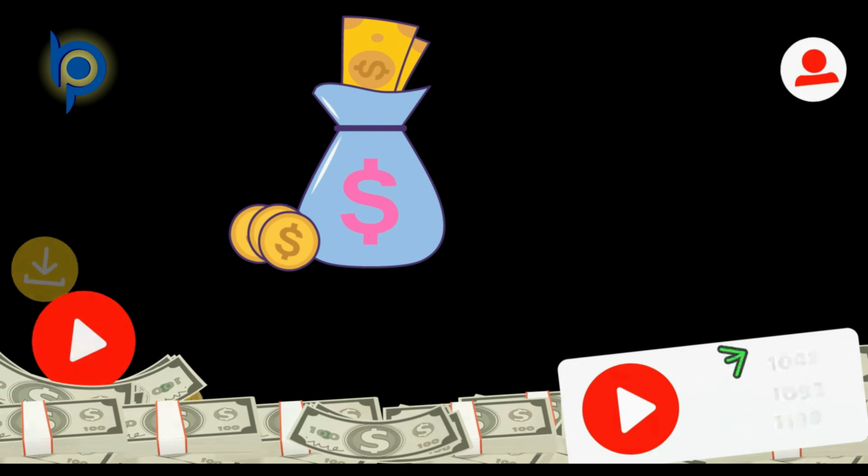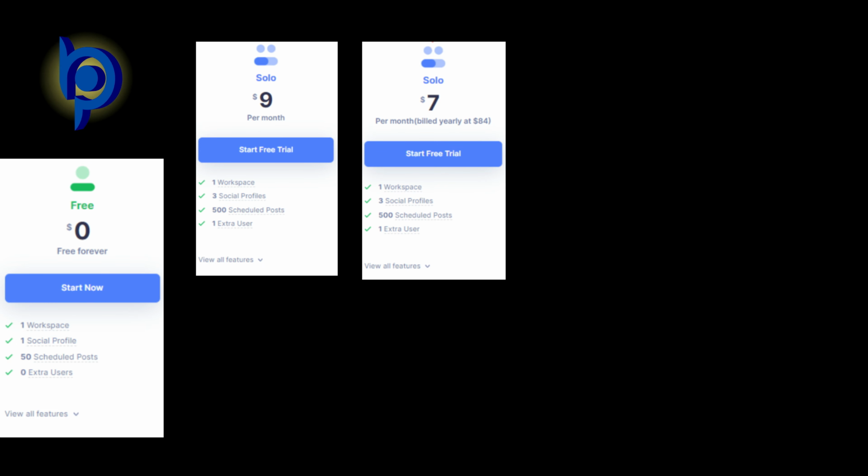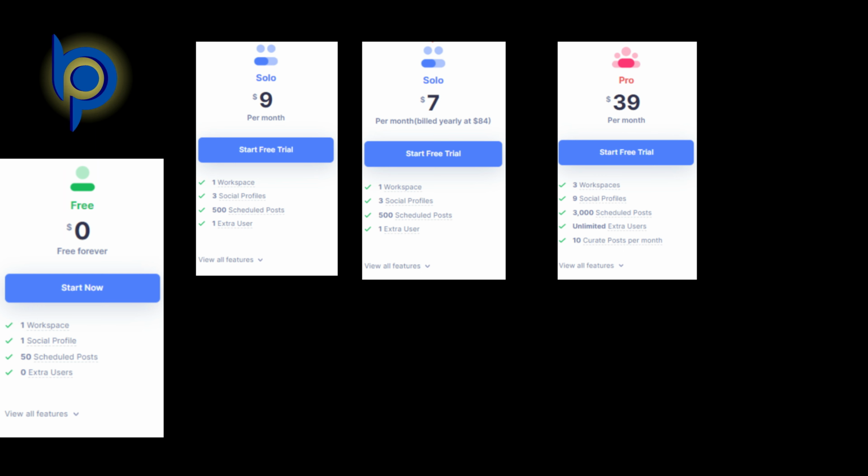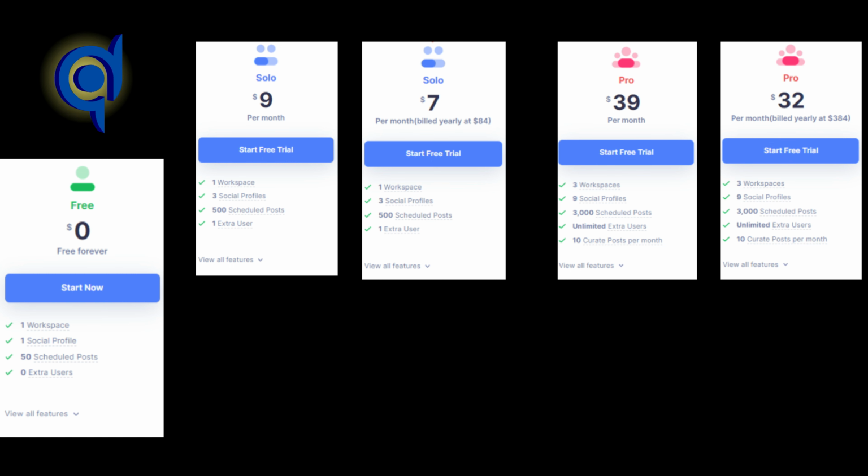Price: they have 5 plans. Free: 1 workspace, 1 social profile, and 50 scheduled posts. Solo: 1 workspace, 3 social profiles, 500 scheduled posts, and 1 extra user for $9 per month billed monthly, and $7 per month billed annually. Pro: 3 workspaces, 9 social profiles, 3,000 scheduled posts, unlimited extra users, and 10 curated posts per month for $39 per month billed monthly, and $32 per month billed annually.